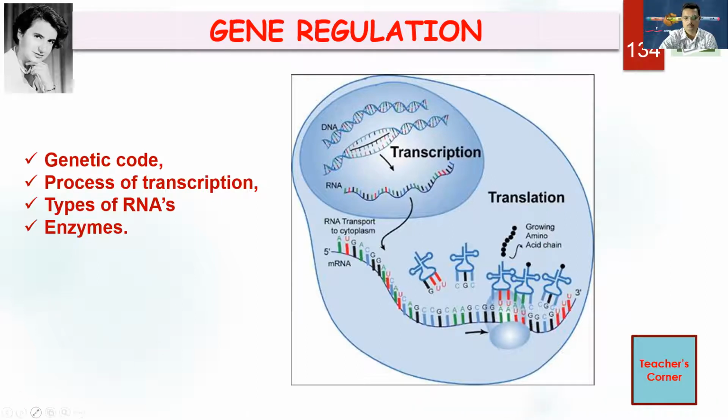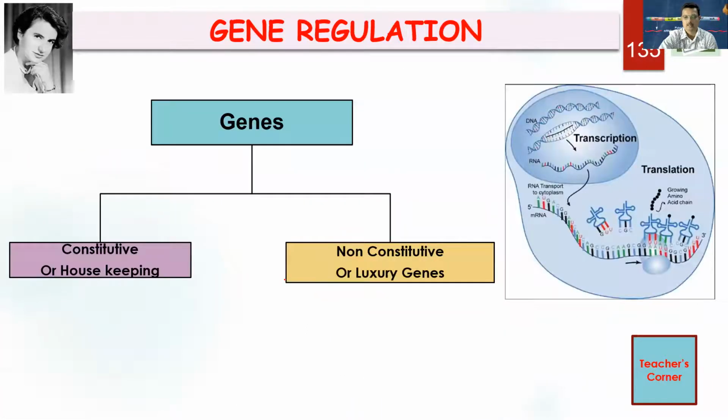Let me take a pen tool to make it clear. So there are two types of genes. One is called constitutive genes or housekeeping genes, which function every time, just like housekeeping services. Irrespective of any need, they have to function every time. There are also non-constitutive genes or luxury genes that function only when needed.